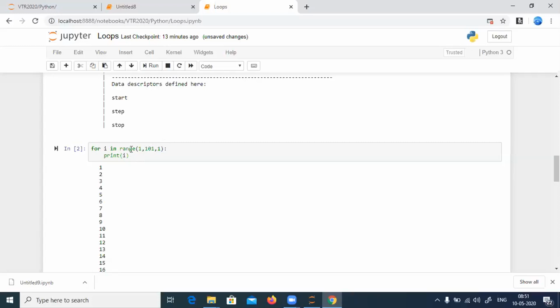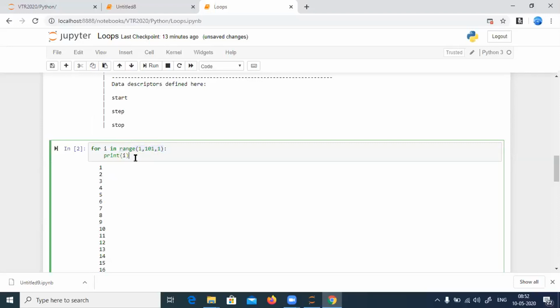Now what it will do is every time it takes a number. It takes 1, puts it to i. It takes 2, puts it to i. It takes 3, puts it to i. It takes 4, puts it to i. So every time it takes some number and puts it to i. This is what it will do. Is it clear? This is a simple range function.